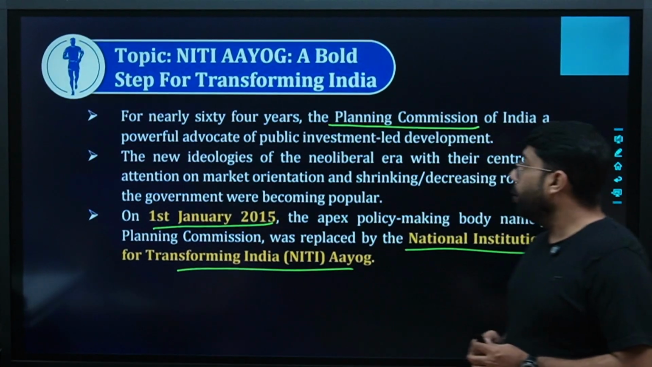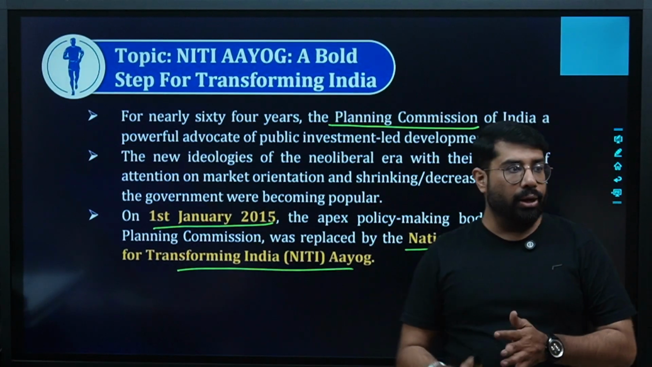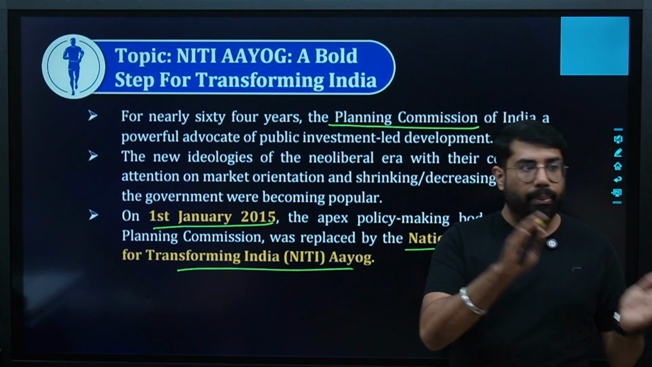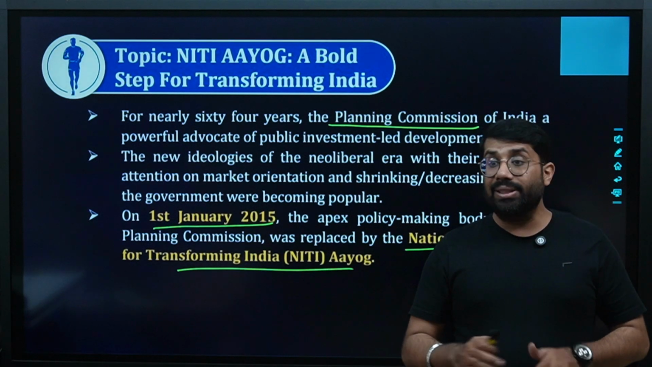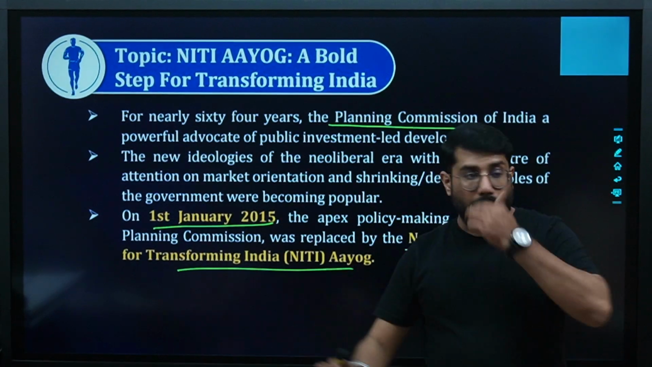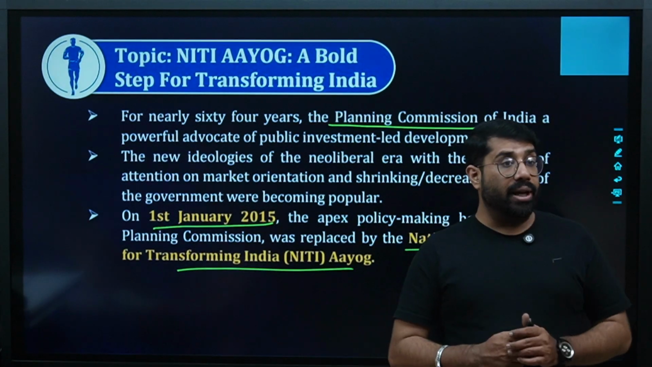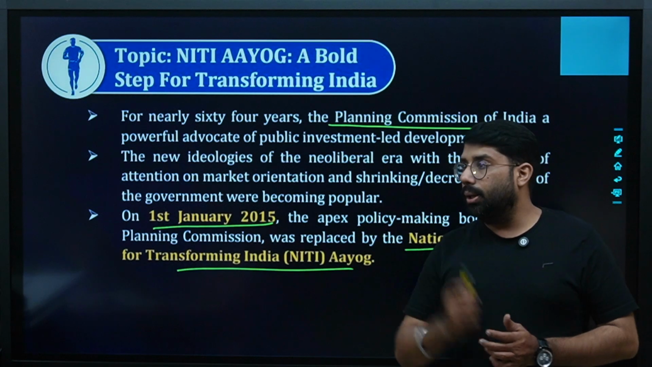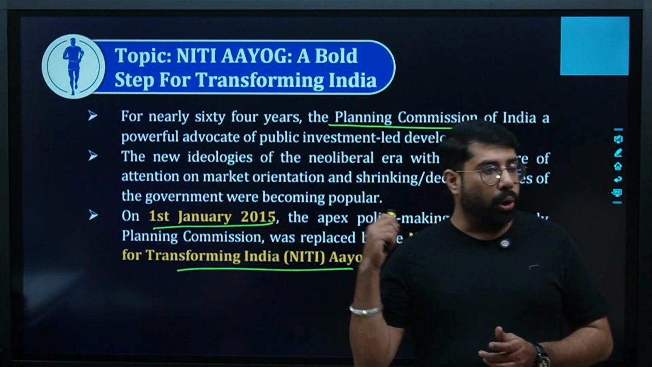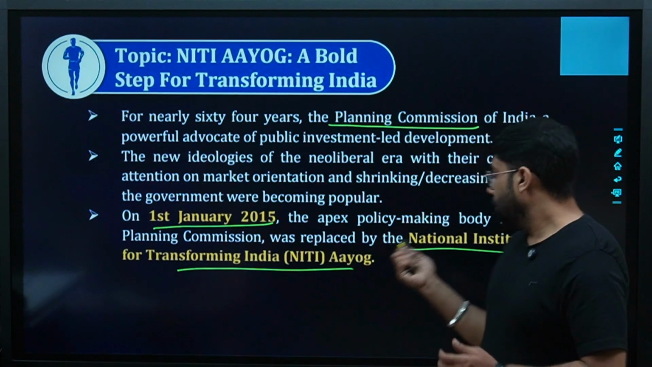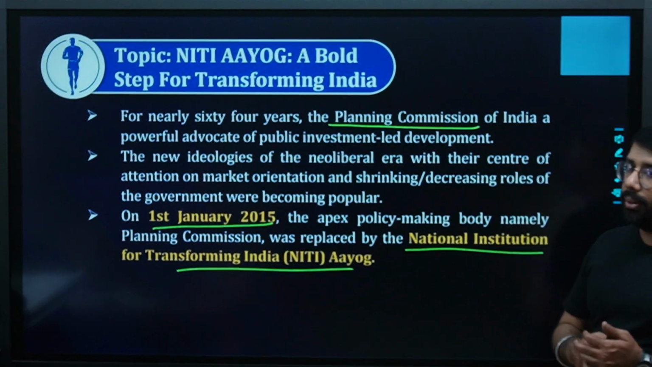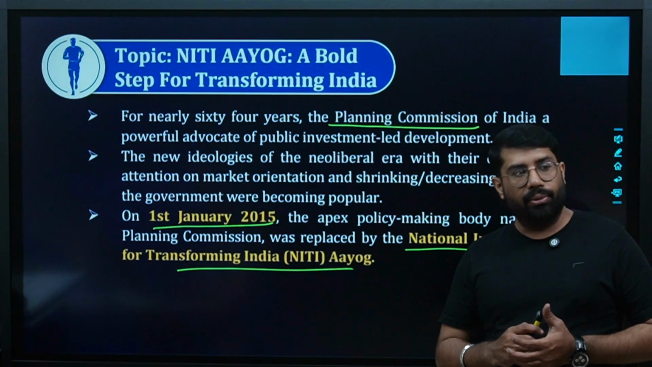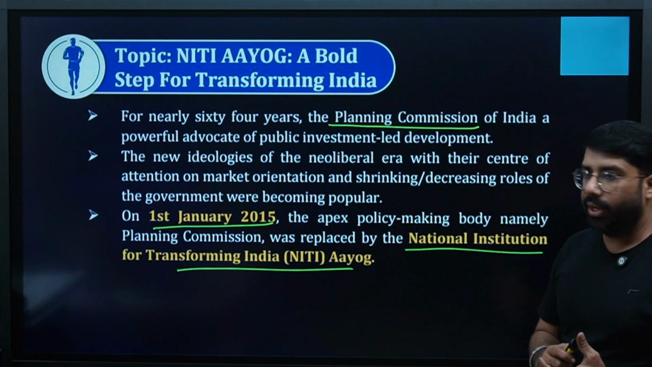The new ideologies of the neoliberal era. Neoliberal era means basically a timeline where liberalization has already been implemented, where things have been liberalized, where things have been eased. In this era, we have seen a new body developing and replacing the Planning Commission of India, and that body was Niti Aayog, that is National Institution for Transforming India. Are we clear? 1st January 2015, not 25, it is 2015. Are we clear?